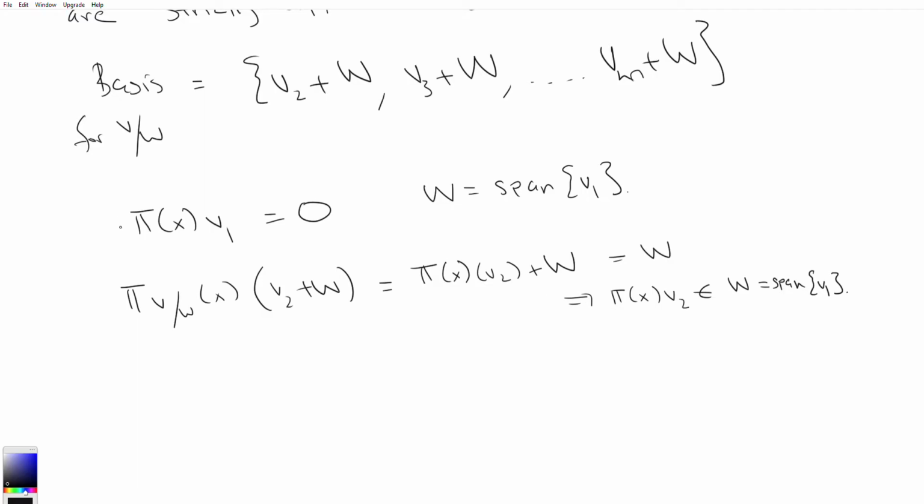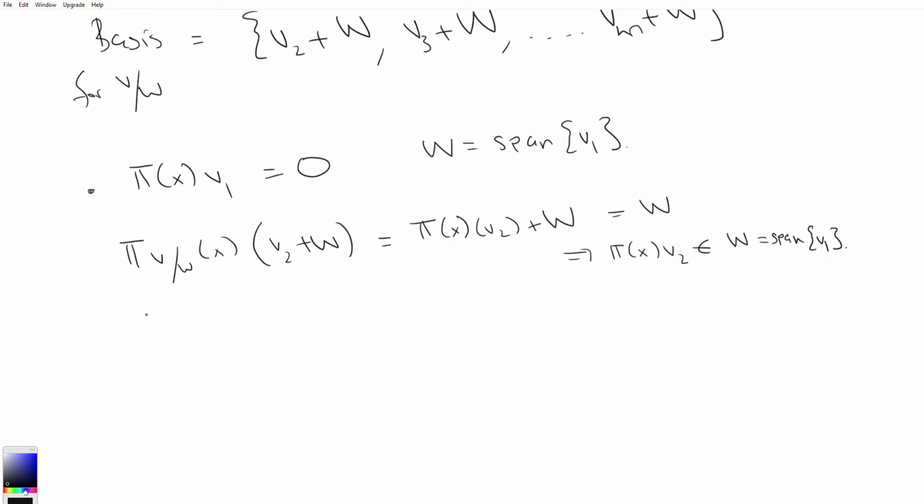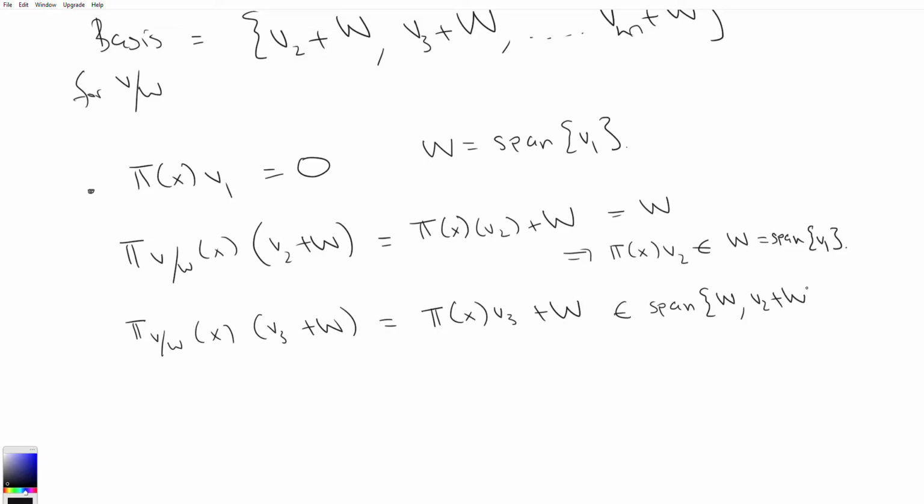So we have this result here. π(x)v1 is equal to 0, the 0 vector, that is. π(x)v2 is an element of the span of v1. And then similarly, because of the upper triangular basis for V/W, π(x) acting on v3 + W is going to be an element of span of W + v2 + W, right?